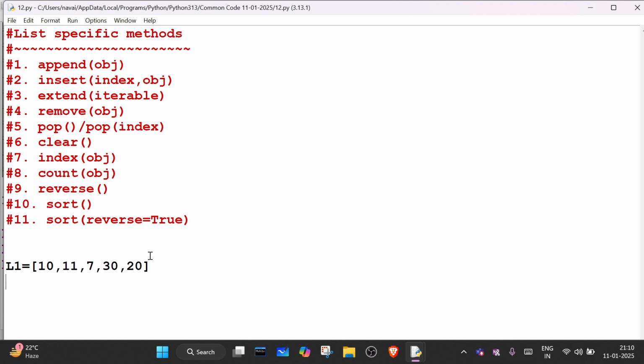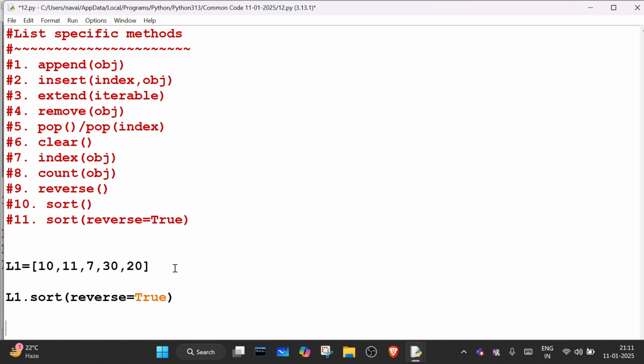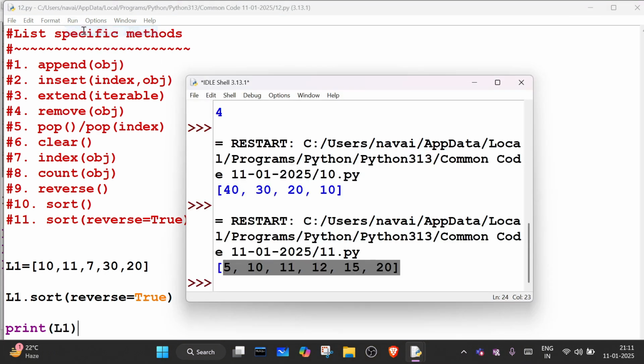So if I write here l1 dot sort and reverse is equal to True, print l1. Okay, so it will print.